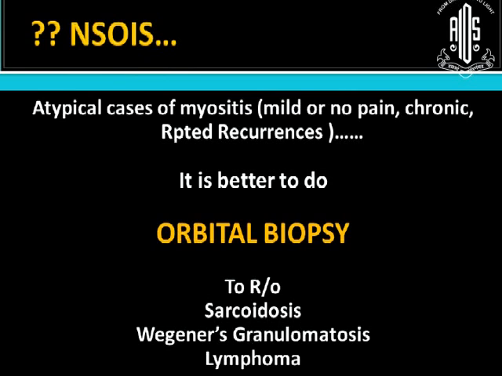What happens is, as more and more we apply our knowledge about the systemic diseases and autoimmune problems to orbit, the quantity or the group of idiopathic situations comes down. So we need an orbital biopsy to understand whether it is sarcoidosis or vasculitis granulomatosis or lymphoma.